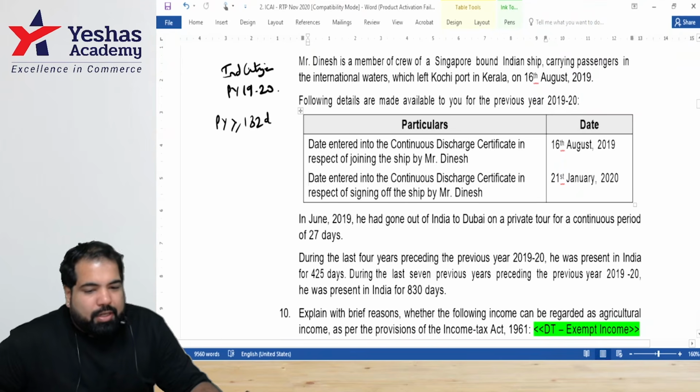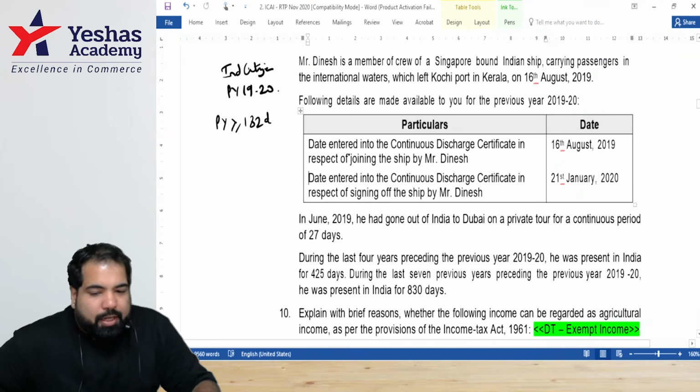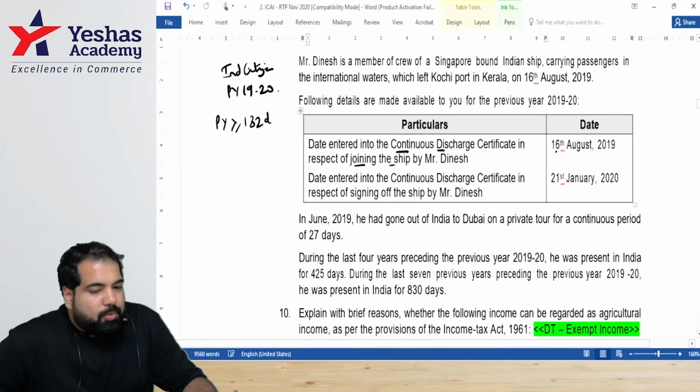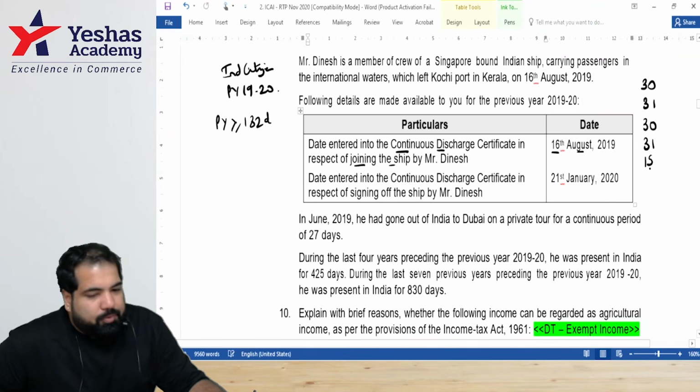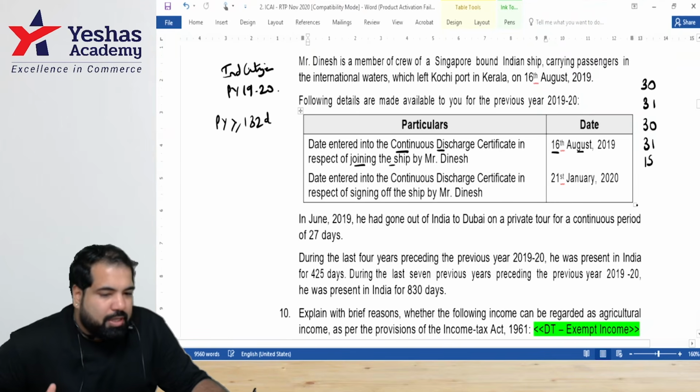For the year 1920, guys, he left India. Date entered into the continuous discharge certificate in respect to joining the ship: he joined the ship on 16th August. So was he there in April, May, June, July, and how many days of August should I take, guys? 15. Next, September, October, November, December, till Jan he was not there. January, how many days? 31 minus 21 plus 1 should I do?